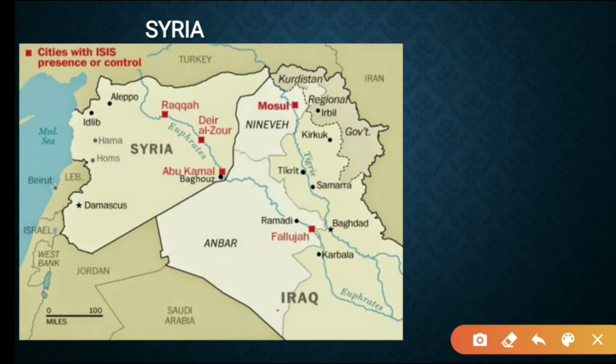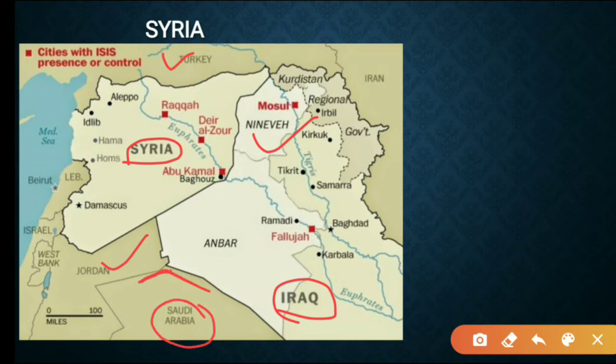And also Iraq. So here we have Syria and this is Iraq. Syria borders with Turkey and Iraq. Here we have Jordan, and if you can see, we have no borders with Saudi Arabia. So Syria doesn't border with Saudi Arabia, Jordan, and Israel, Lebanon. So total how many countries? Turkey, Iraq, Saudi Arabia, Israel, and Lebanon.